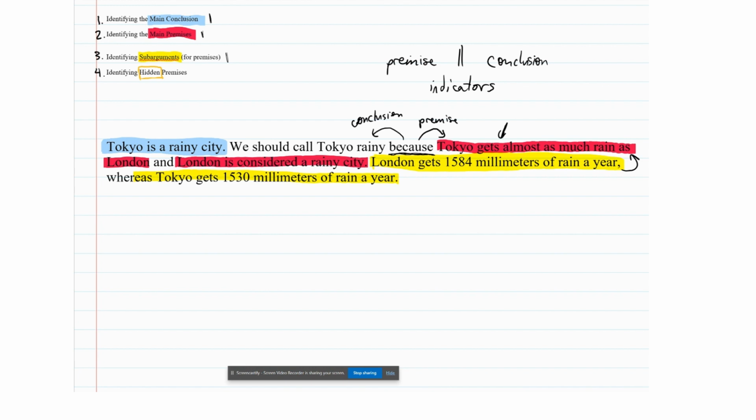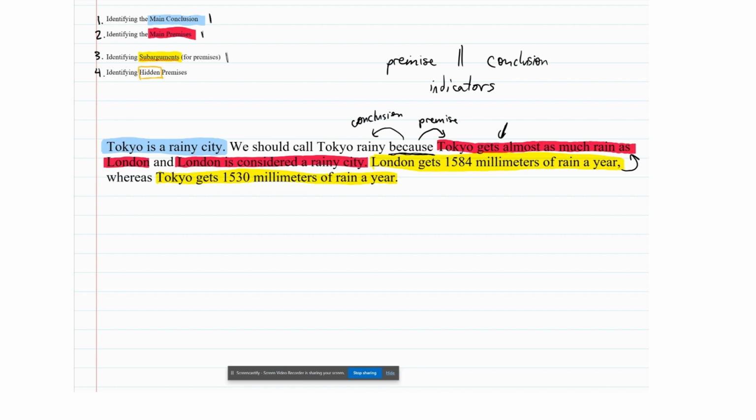So the next step, and remember, whereas is another sort of English indicator word for a conjunction. So whereas doesn't end up in our argument. What we have is two premises, London gets a certain amount of rain and Tokyo gets a certain amount of rain, that are premises in the argument for that first premise, that Tokyo gets almost as much rain as London.